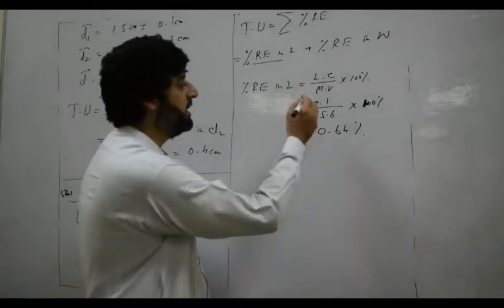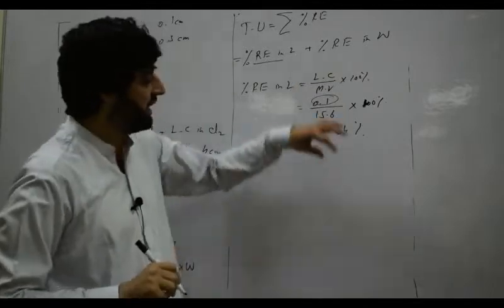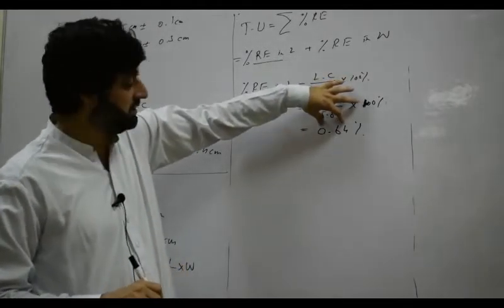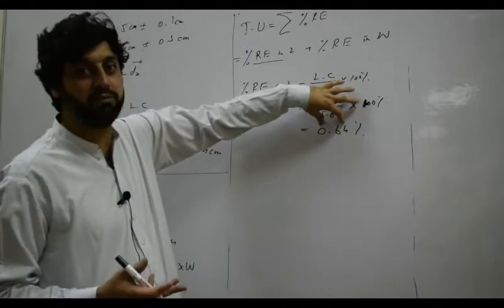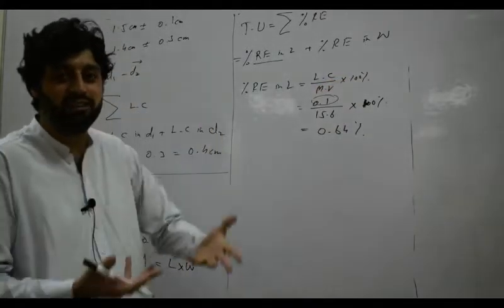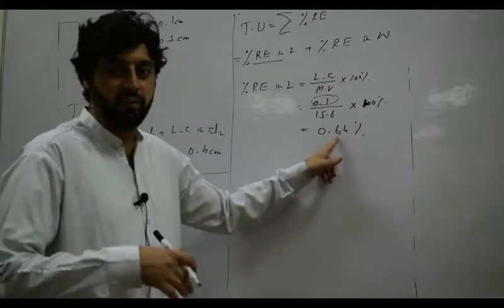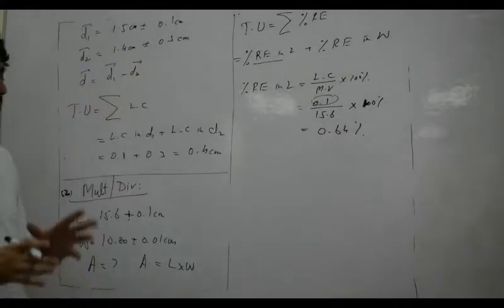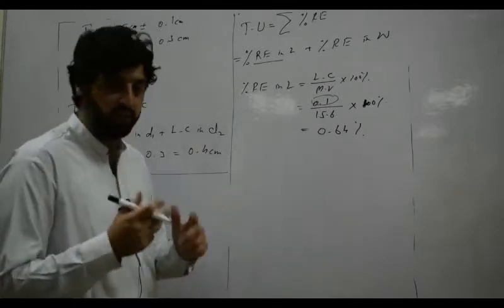Here, this least individual figure has one significant figure, so the answer should have one significant figure. So the answer should be 0.6%, which will be the accurate answer. So this answer is precise but not accurate. Okay, this was for your information.